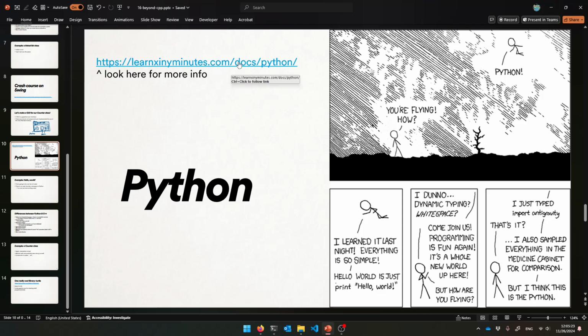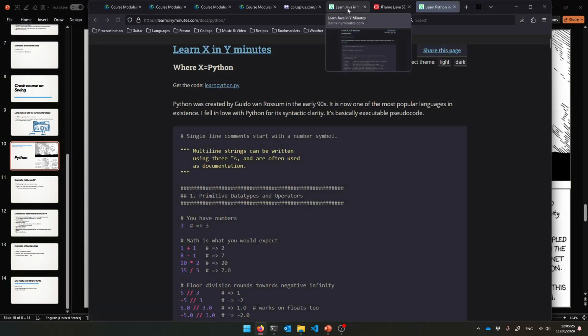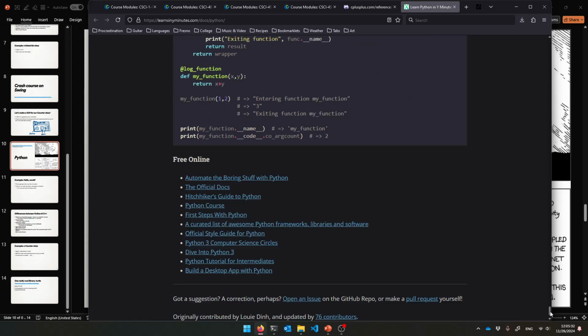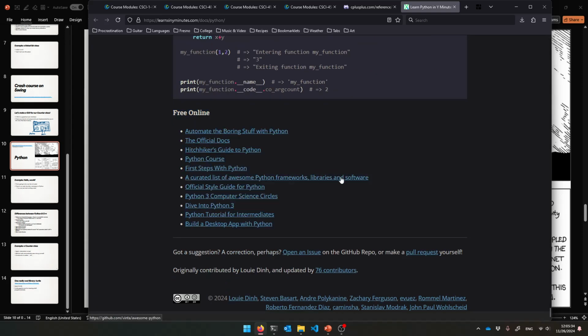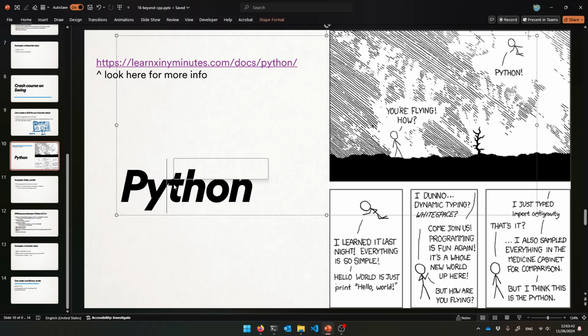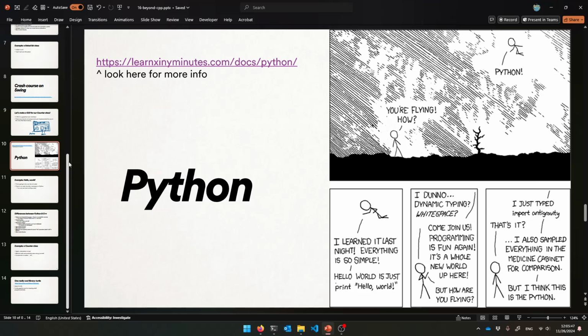All right, so there's a nice documentation page for that as well on the same website, Learn X in Y Minutes. So here's Python, just scroll through it, learn some Python, and there are some cool links at the end to learn more. But yeah, Python is a little bit simpler, I would say. Most schools aren't teaching Java first these days. If anything, they're going to probably teach Python first. And so it's very popular and you need to know it.